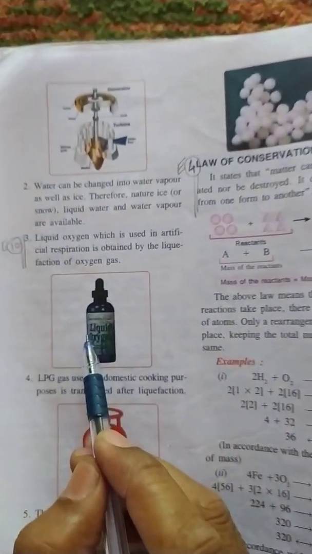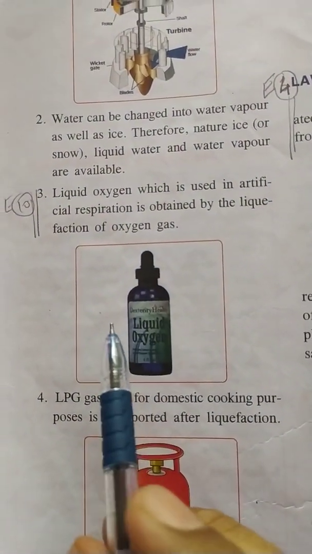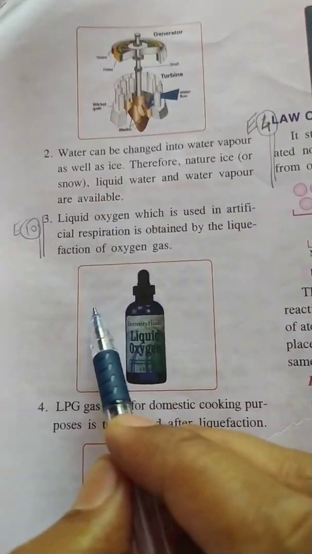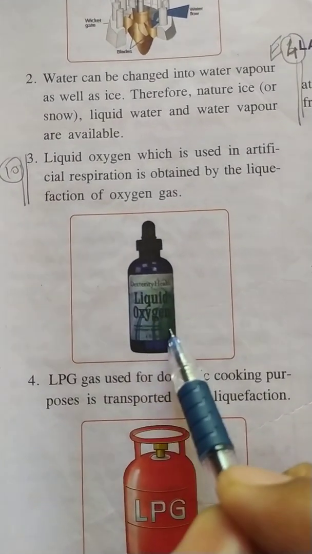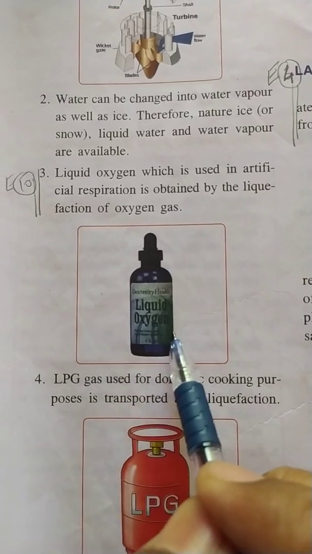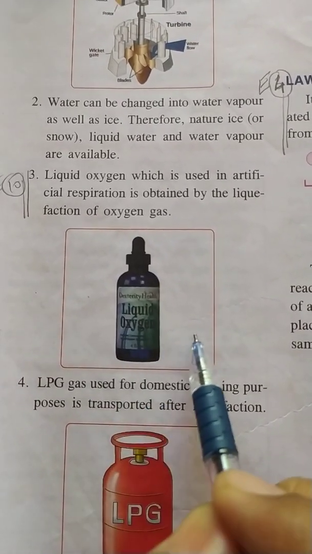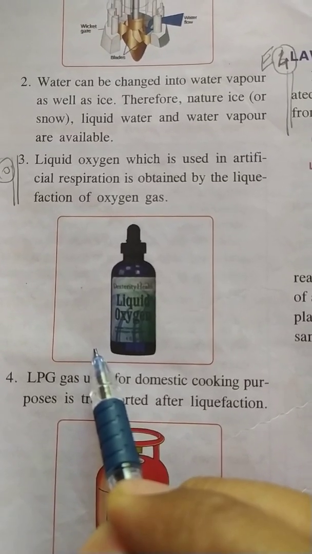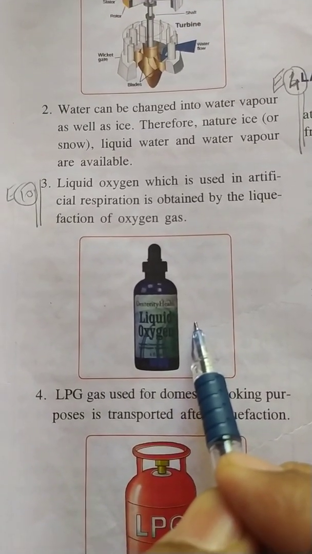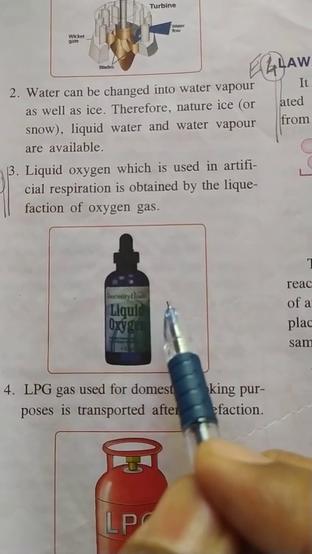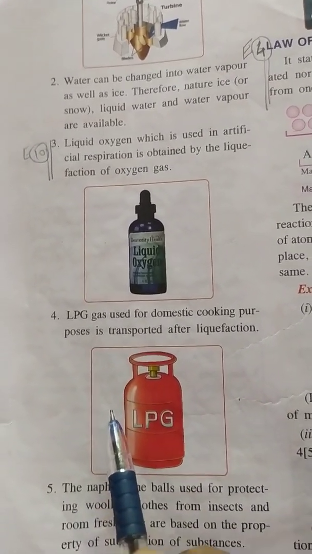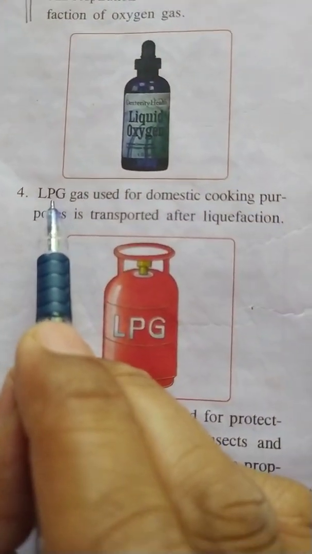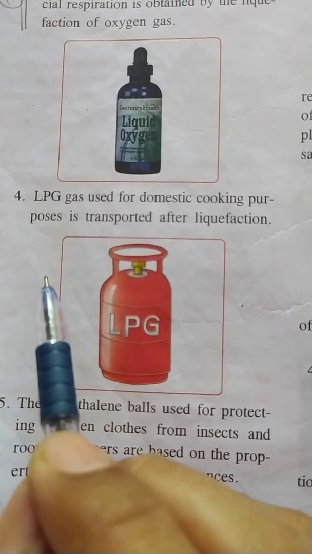Then let us look at another use of interconversion: artificial respiration. Now, what is artificial respiration? Liquid oxygen, which is obtained by liquefaction of oxygen gas, can be utilized for artificial respiration among patients who have difficulty in breathing.